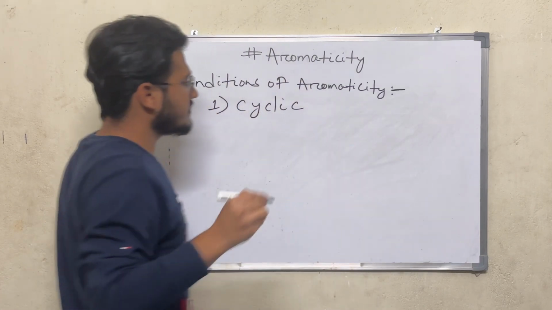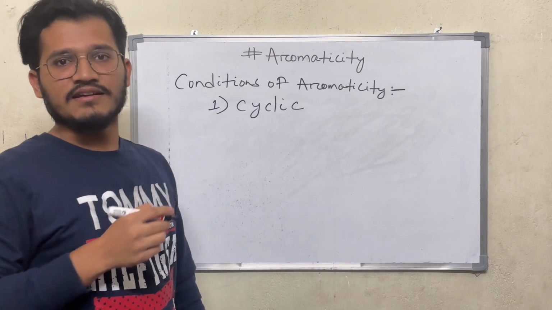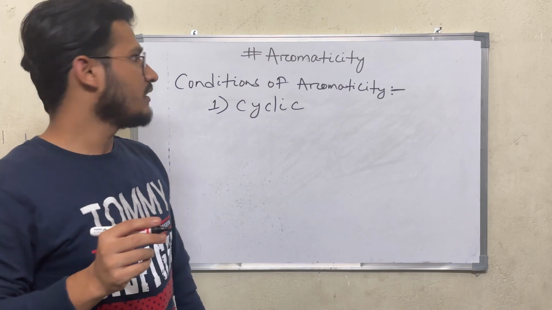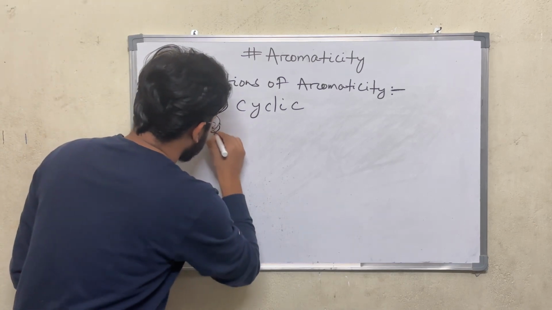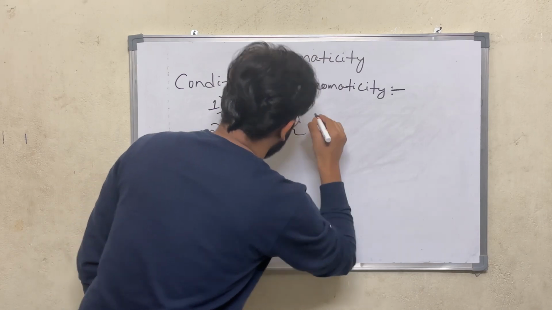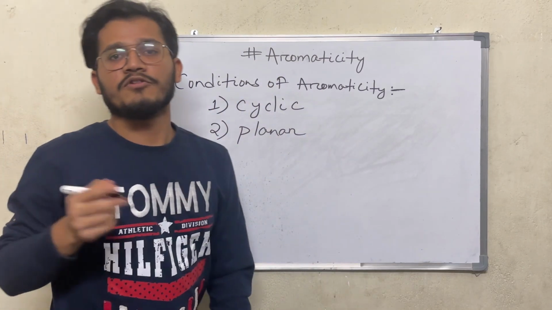Now the question is why the compound must be cyclic. There is a reason: to allow the continuous overlapping between p orbitals. Next, the compound must be planar. Now again the question arises, how do we know that a compound is planar?